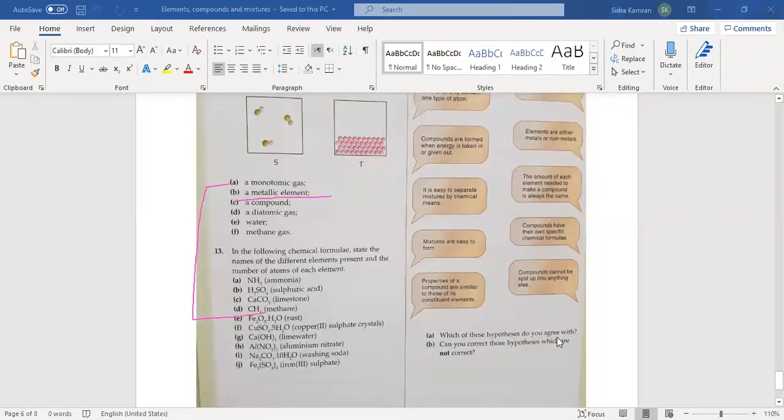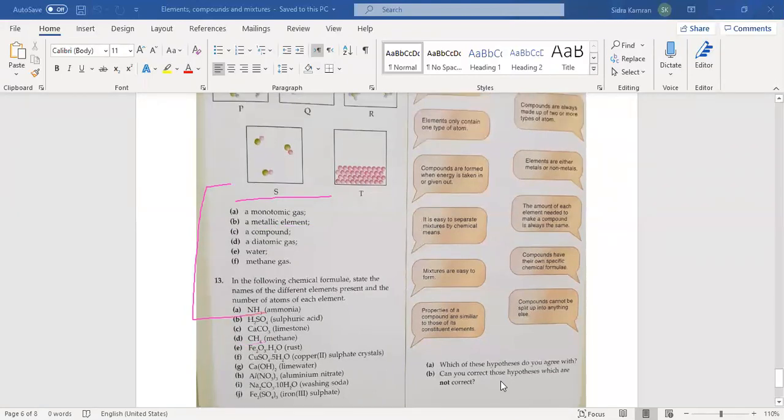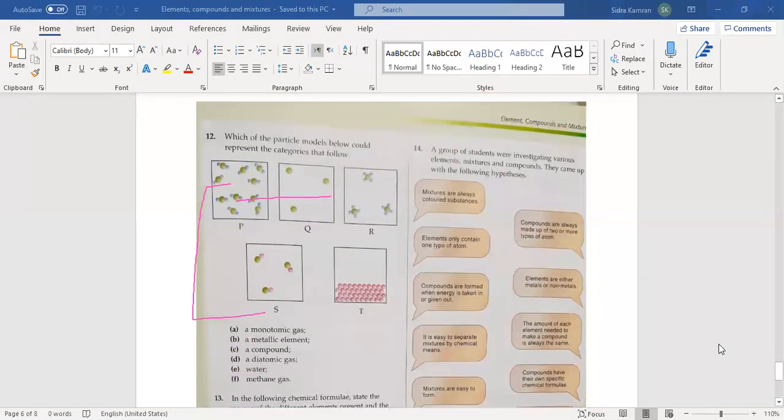Which of these hypotheses do you agree with? From all these hypotheses, you have to tell which hypothesis you agree with. And the second is, can you correct those hypotheses which are not correct? If you can say yes, then you have to correct that hypothesis also. Do not leave the incorrect hypothesis. If you are saying that yes, you can correct this hypothesis, then you have to correct it. Got me?